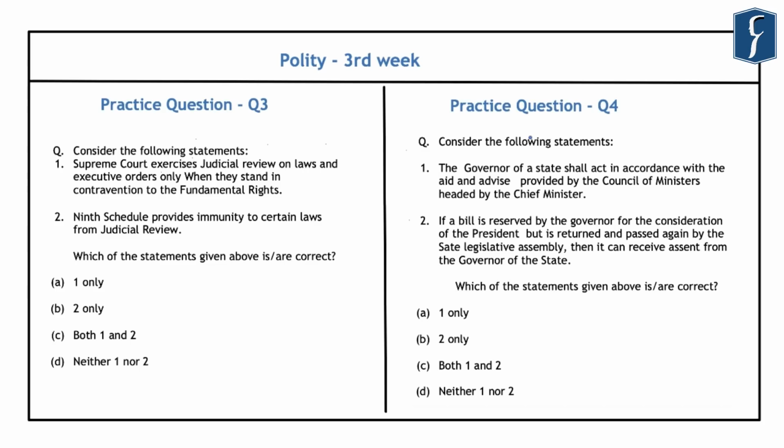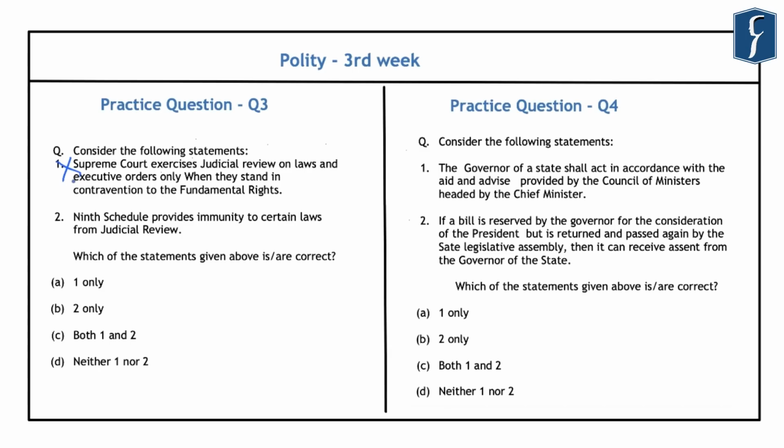However, this judicial review power is not just restricted to the laws which are standing in contravention to the fundamental rights. In this background, the judiciary can also invalidate any legislative enactment or executive order if it is outside the competence of the authority which has framed it. Further, it can also declare any legislation invalid if it stands repugnant to the constitutional provisions provided in the different parts of the Constitution and not just in the part of fundamental rights. And hence, this first statement is incorrect.